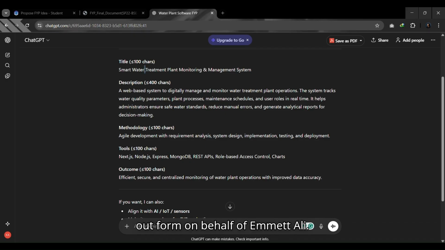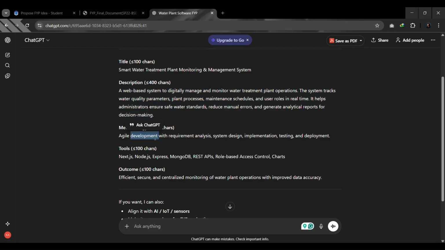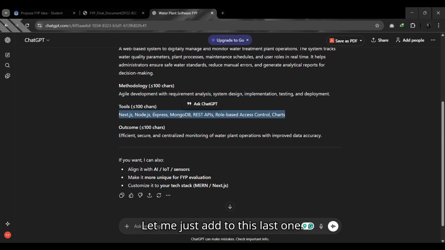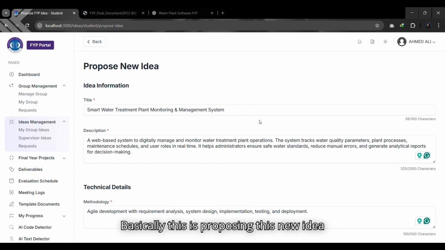Now let me fill a form on behalf of Ahmed Ali. Let me just add this last one. Basically, this is proposing this new idea in the system.